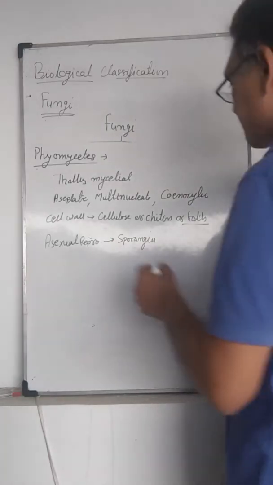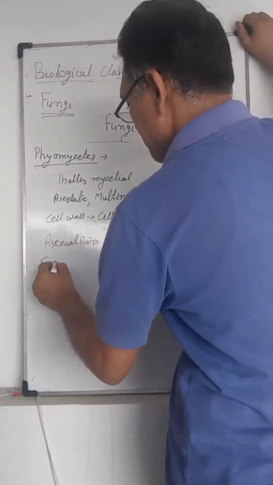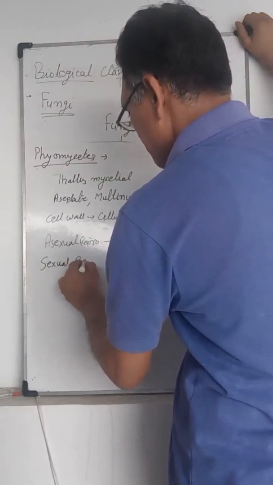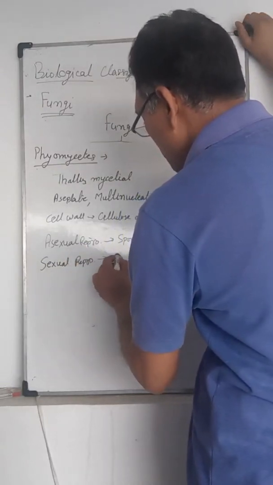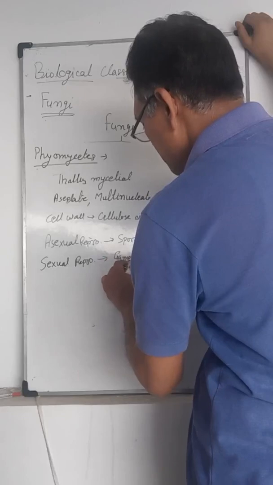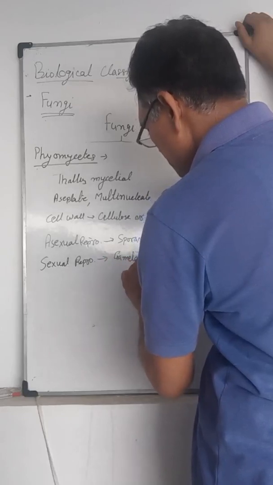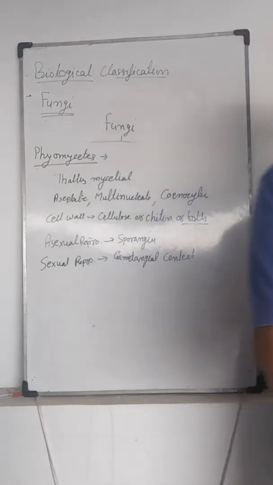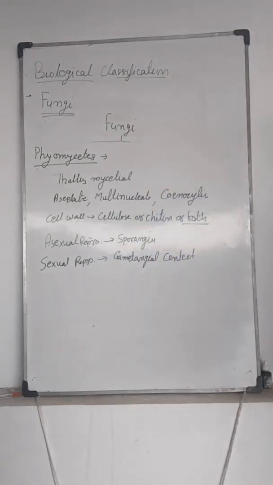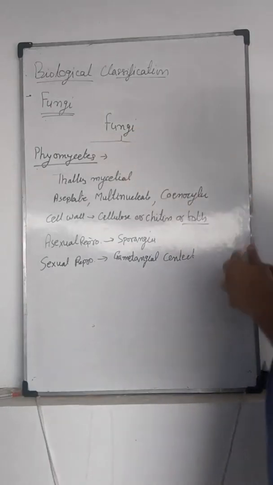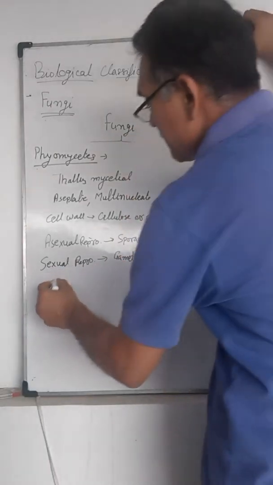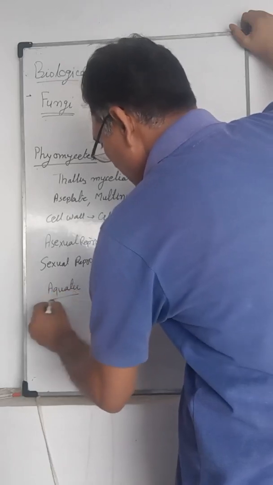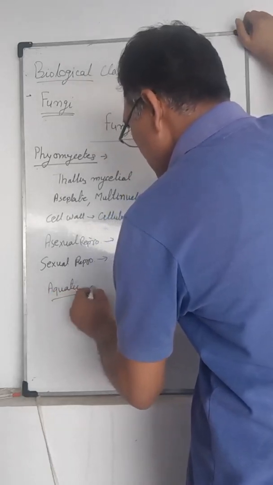Sexual reproduction is through gametangial contact. Normally these fungi are present in aquatic habitats and on dead organic matter.